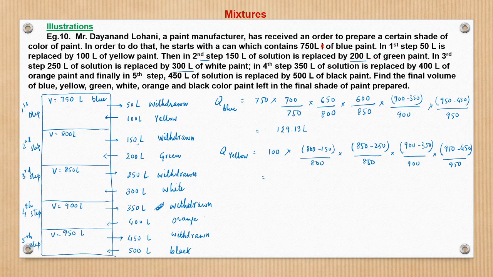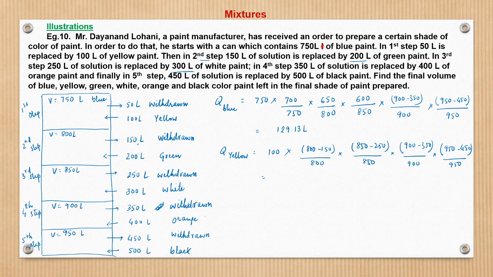So this is nothing but 100 into 650 into 600 into 550 into 500, divided by 800 divided by 850 divided by 900 divided by 950.